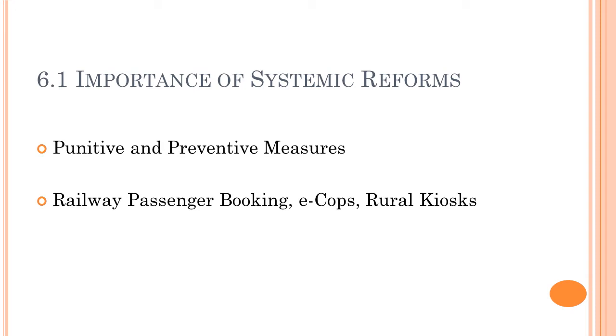Similarly, there were e-cops. The e-cop scheme is there in Punjab. E-cops means you don't have to go to the police station to register a complaint. You can file it online. Then e-governance, eSeva is there in Andhra Pradesh. It is helping 13 states. We will again talk about eSeva in upcoming slides also.